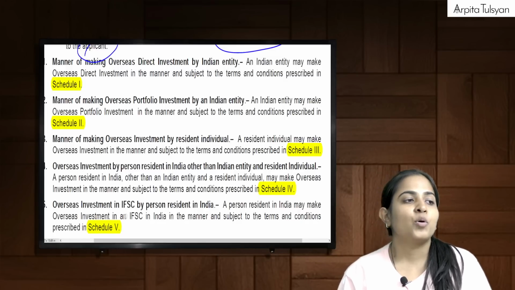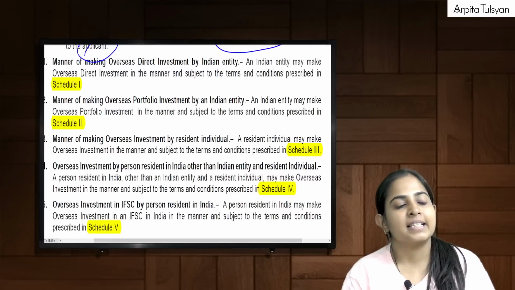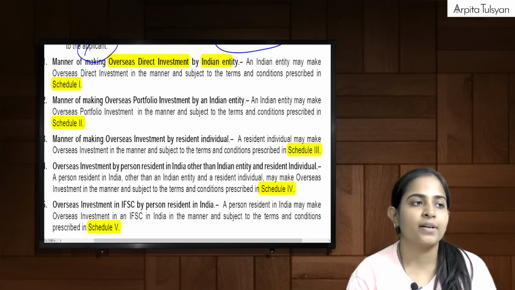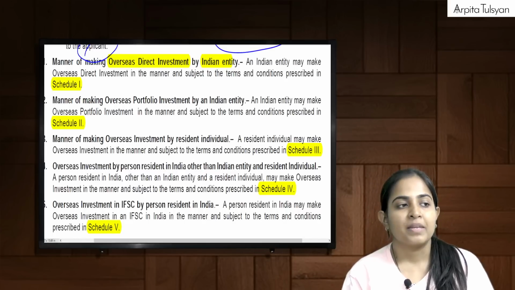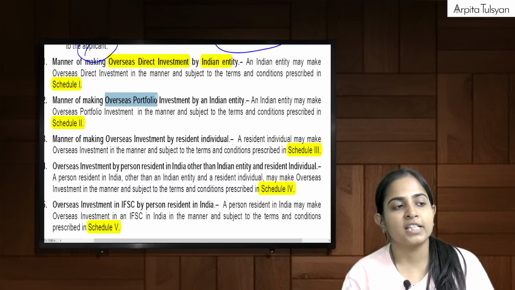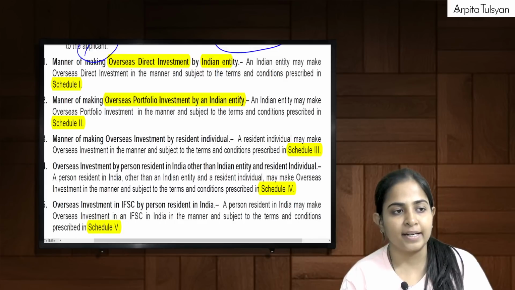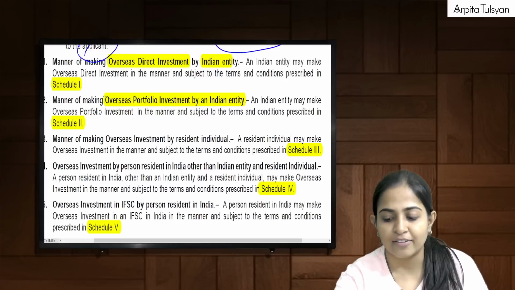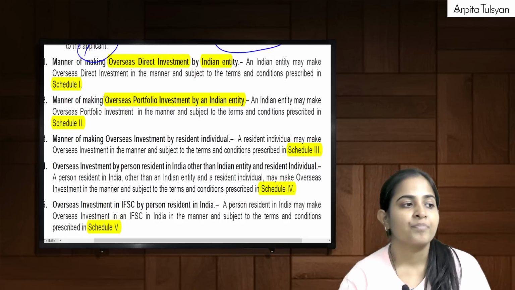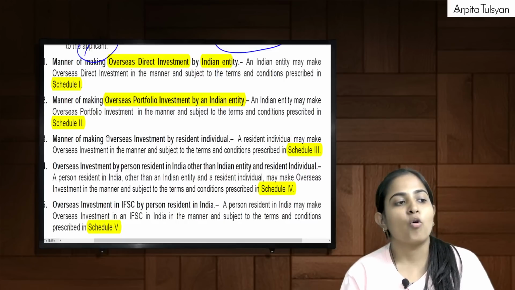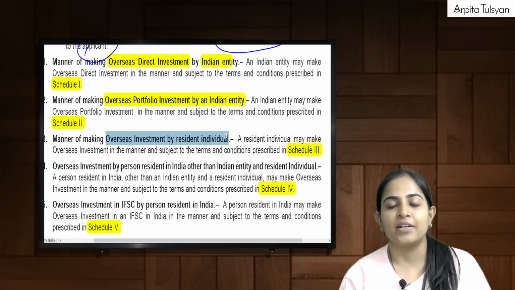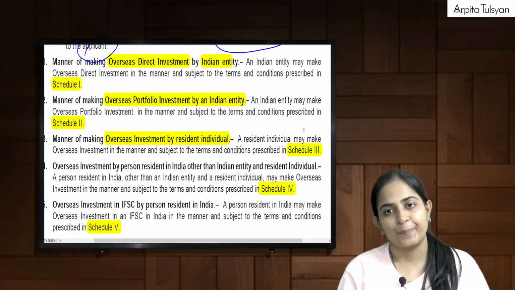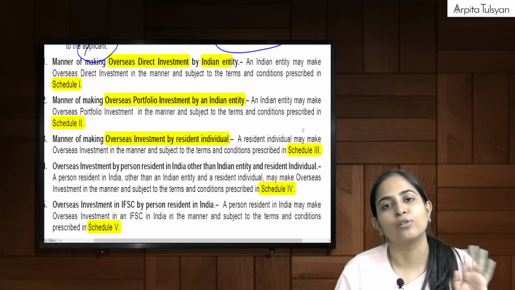So they are telling us that if there is any ODI to be made by an Indian entity, its terms and conditions will be given in Schedule 1. Similarly, if there is any overseas portfolio investment to be made by an Indian entity, the terms and conditions for that will be given in Schedule 2. Similarly, overseas investment by a resident individual, the terms and conditions will be given in Schedule 3, and so on. We have these 5 schedules coming up.